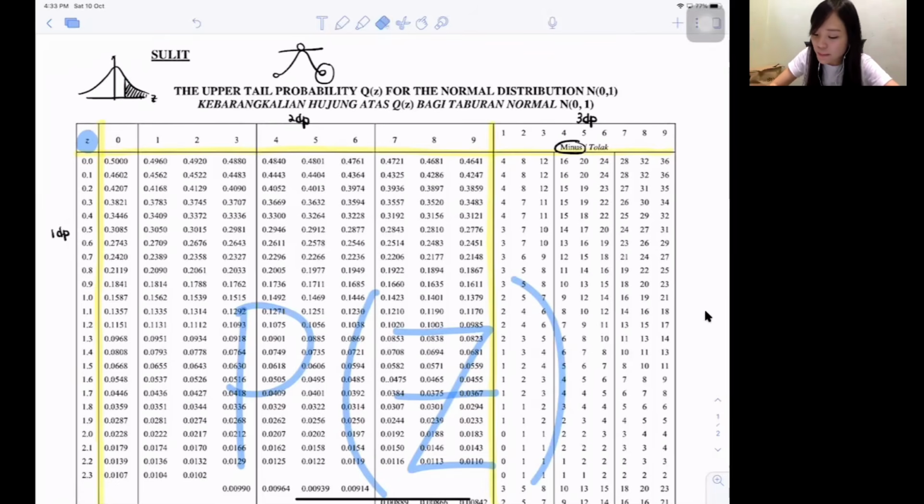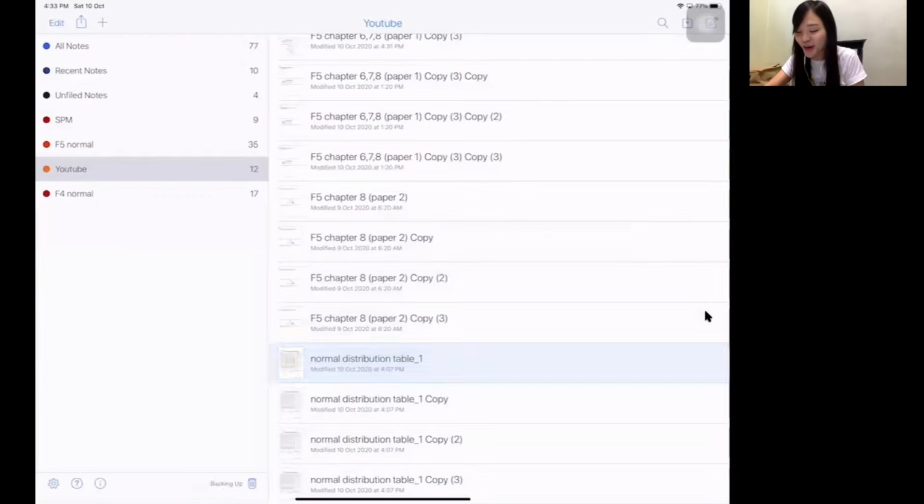And remember, do you realize when you look at this table, the maximum number you can see inside is just 0.5, because they can only show maximum half of the bell shape. Don't get what I say now? Later on you will understand, okay?